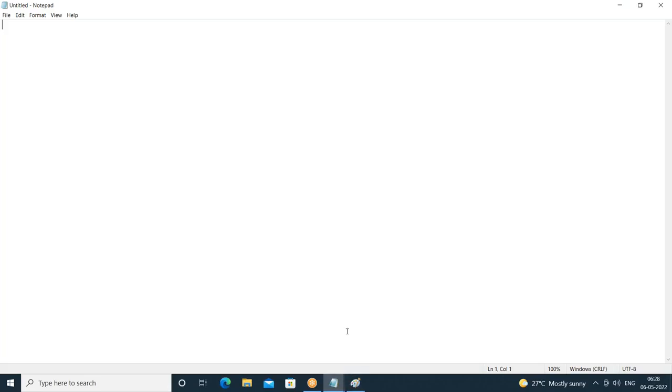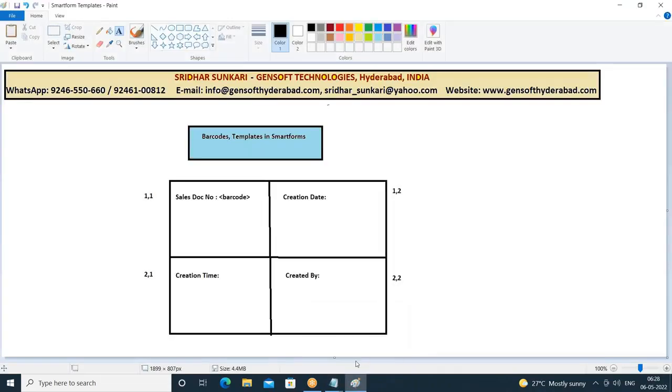Now the next requirement is, we have another object called a template in smart forms, which is similar to a table. So the requirement is, observe here. I want to display the data in this particular format. I have to pass the sales document number as a parameter to the smart form. I repeat, to the smart form, we have to pass the sales document number as a parameter.